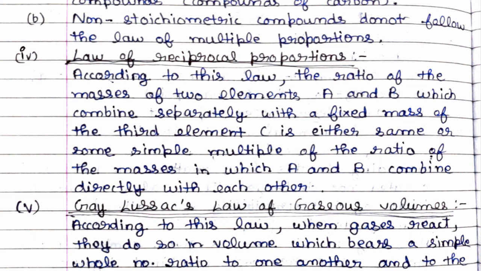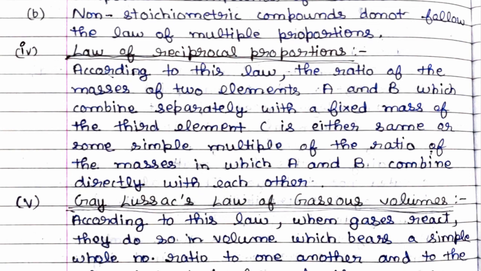According to this law, the ratio of the masses of two elements A and B, which combine separately with a fixed mass of the third element C, is either the same or some simple multiple of the ratio of the masses in which A and B combine directly with each other. So now this law is clear to you.